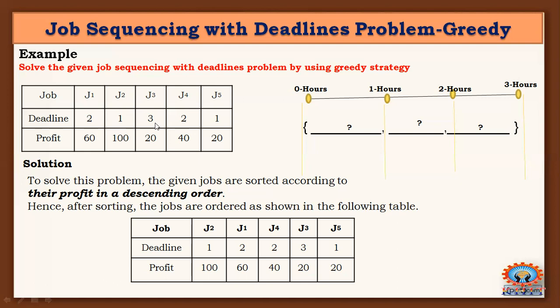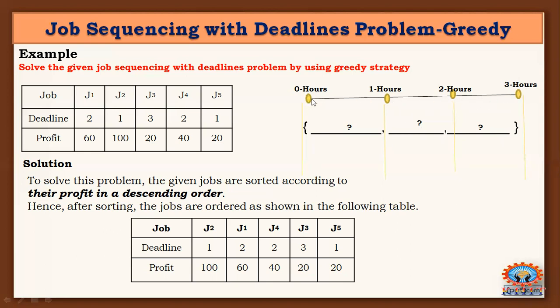So initially you need to arrange 3 free slots. This is time slot 1, this is time slot 2, and this is time slot 3. You initially arrange 3 free time slots. You cannot add anything here, just blank slots. You can fill the blank slots with the sequence of jobs. This is the time slot.